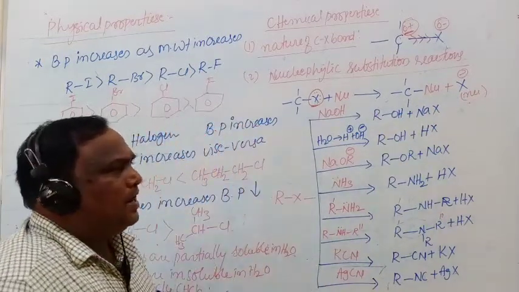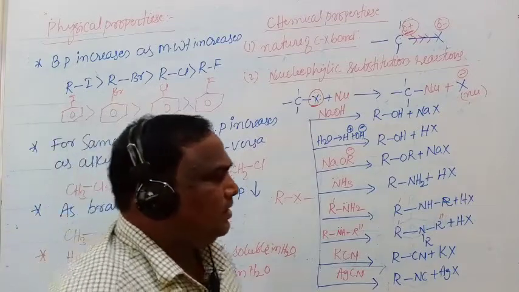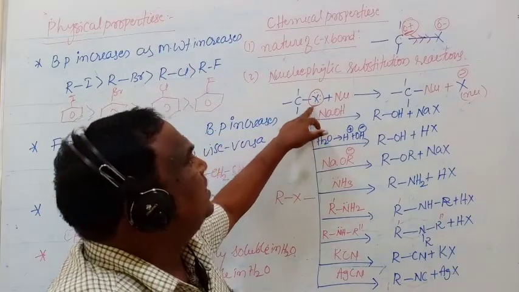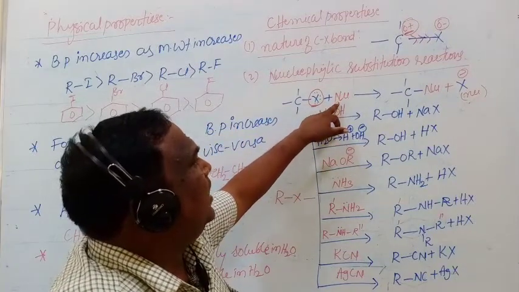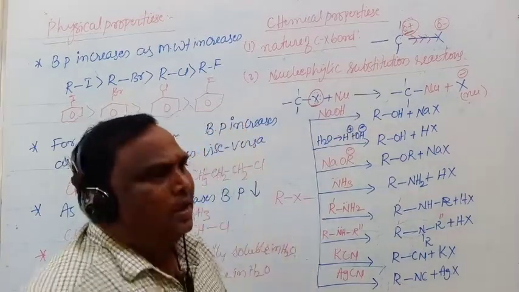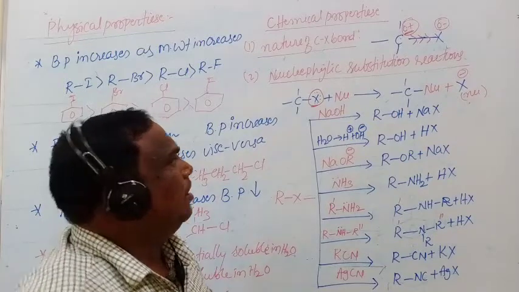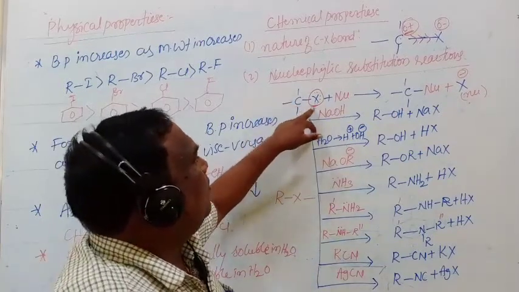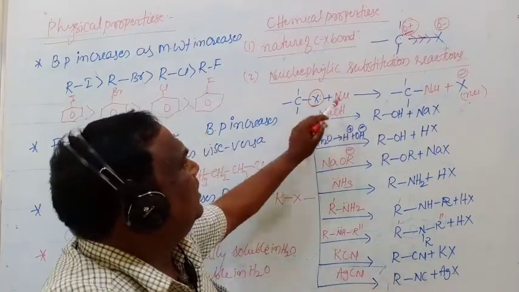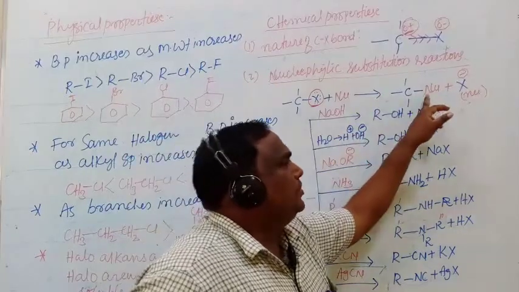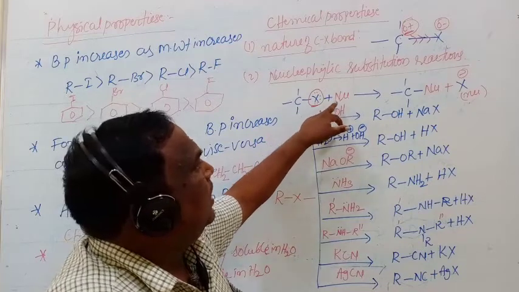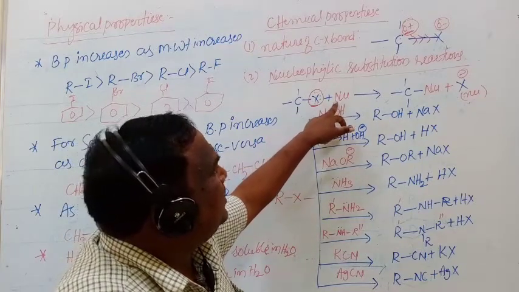That's why the chemical reactions in which one nucleophile is substituted by another nucleophile are called nucleophilic substitution reactions. Here one nucleophile is X, that is the halogen atom. Another nucleophile is represented by Nu.